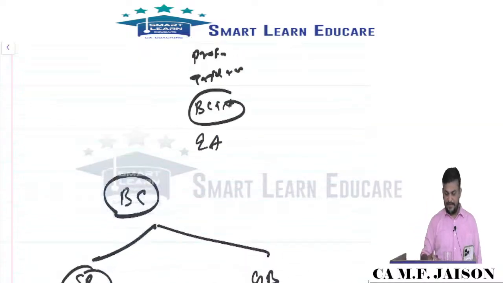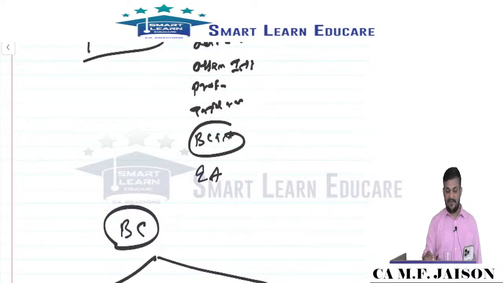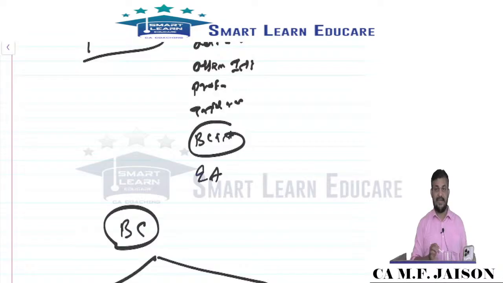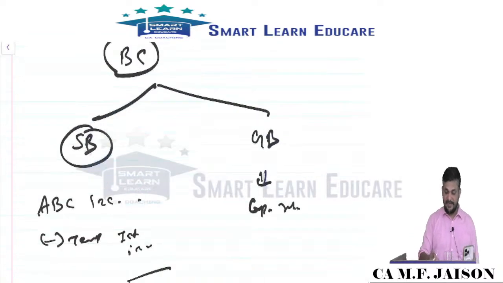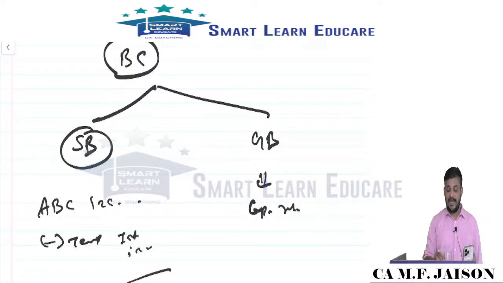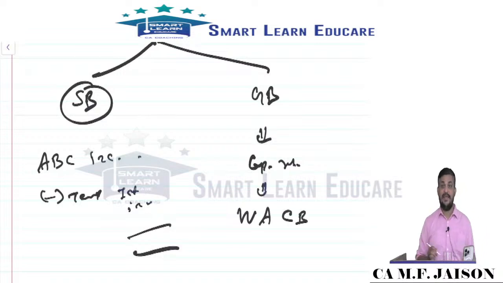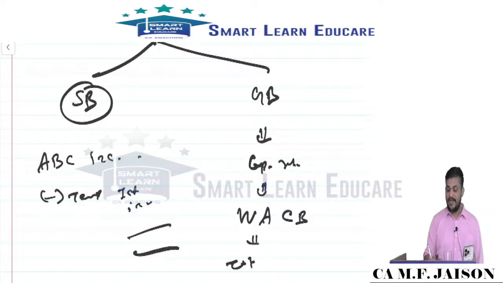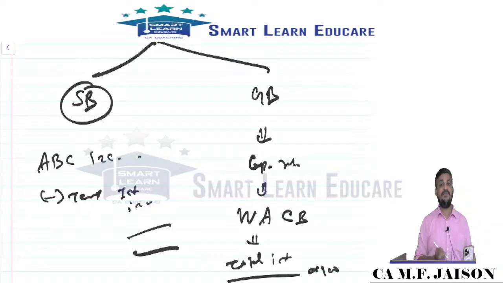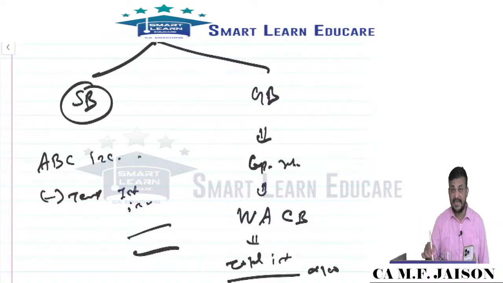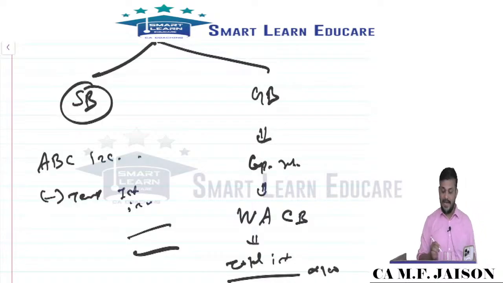Test run expenditure I already conveyed. Trial run cost and test run cost: trial run net of proceeds from trial run, so proceeds from trial run should be deducted. So for borrowing cost, specific borrowing is the actual borrowing cost incurred minus temporary investment income. General borrowing uses the capitalization rate. What is the capitalization rate? Weighted average cost of borrowing. What is that weighted average cost of borrowing? Total interest by total borrowing into 100. Like that we identify the capitalization rate. So specific borrowing is actual borrowing cost incurred minus temporary investment income.